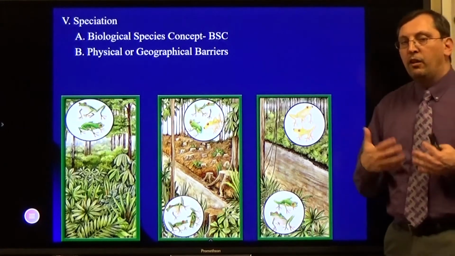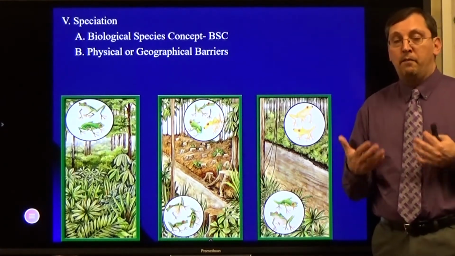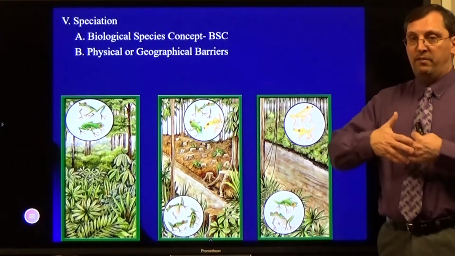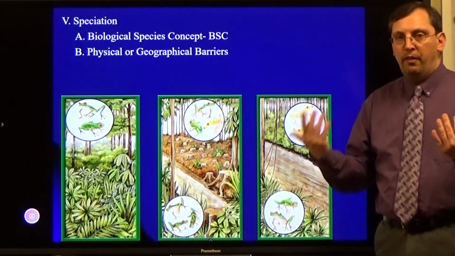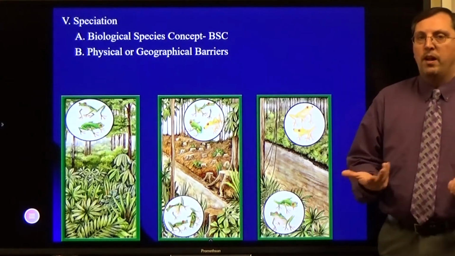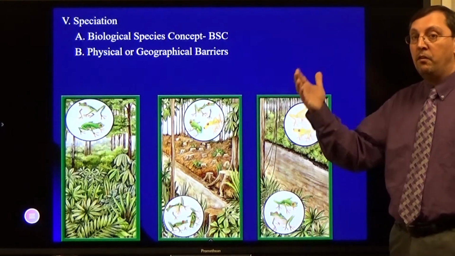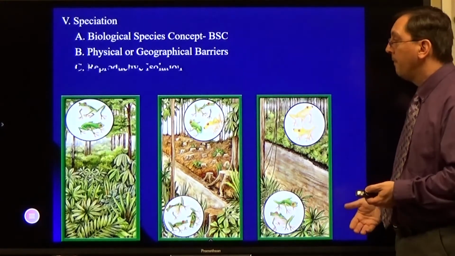Even though they theoretically could reproduce with each other, they may not because they may not recognize each other, so they've now effectively become a new species. They've separated themselves based upon those traits from a physical barrier. Something like the Grand Canyon is a great example of that. Over time, you had species that were split and they developed differently on both sides of the canyon.